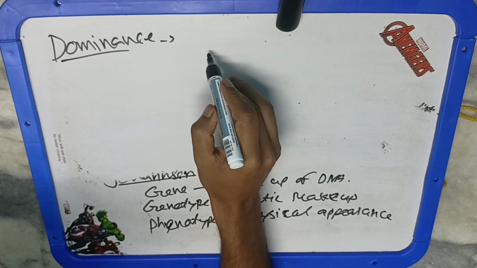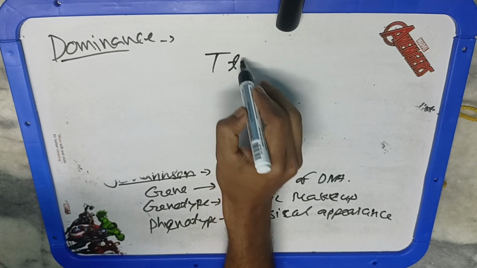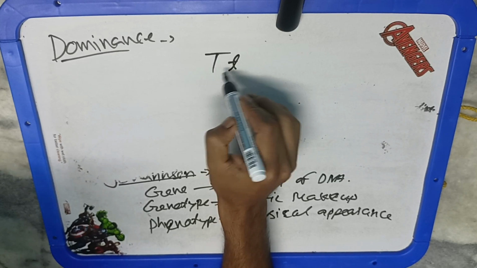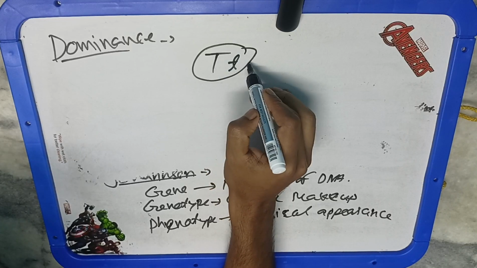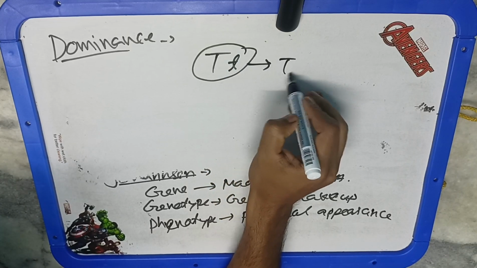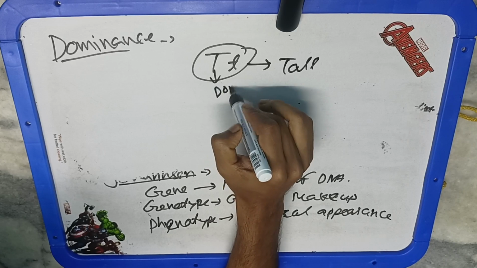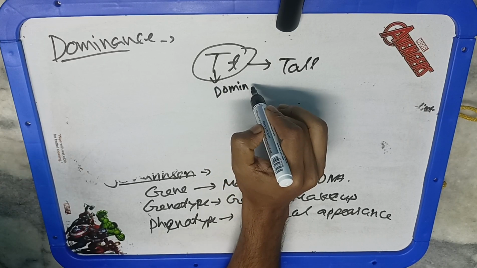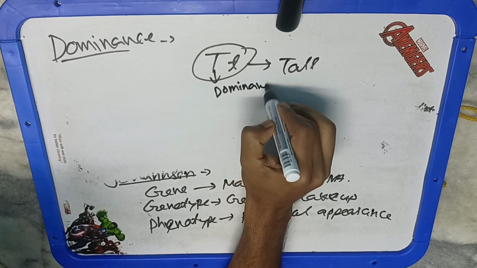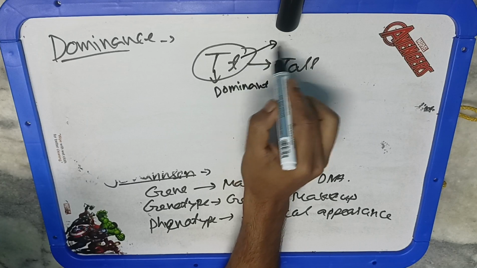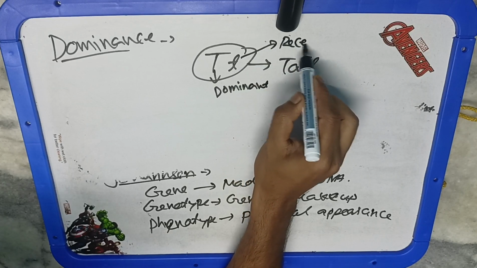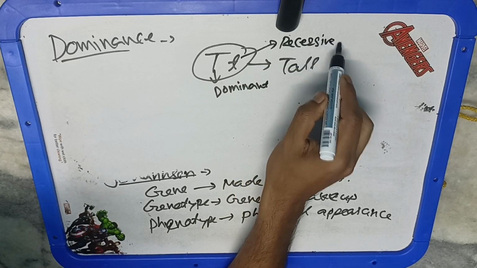Heterozygote condition means an individual having this genotype will be tall definitely because of the dominance of this allele over this. So in this case, one allele expresses itself by suppressing the effect of another. This is known as dominance.